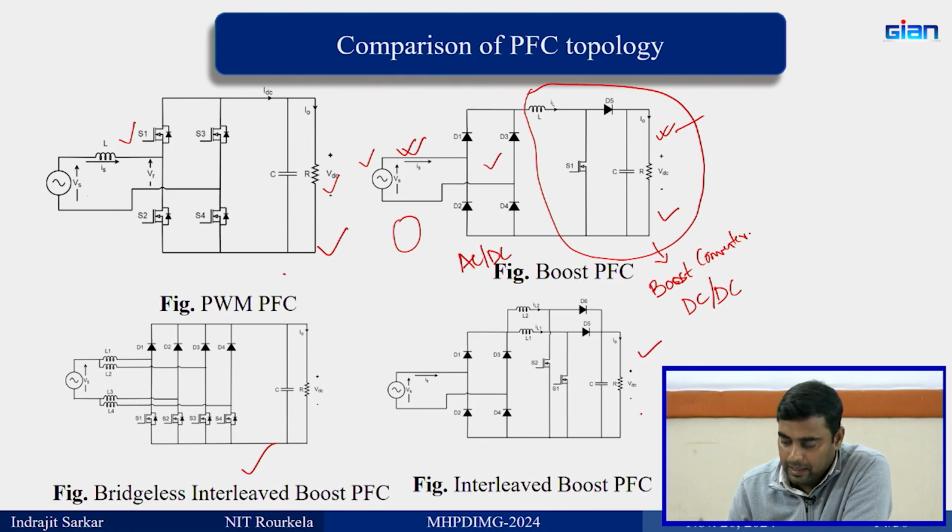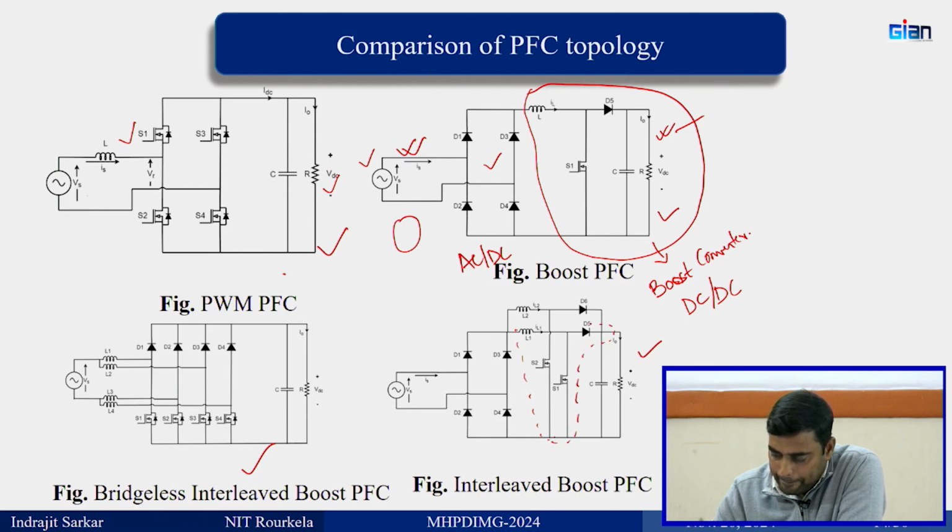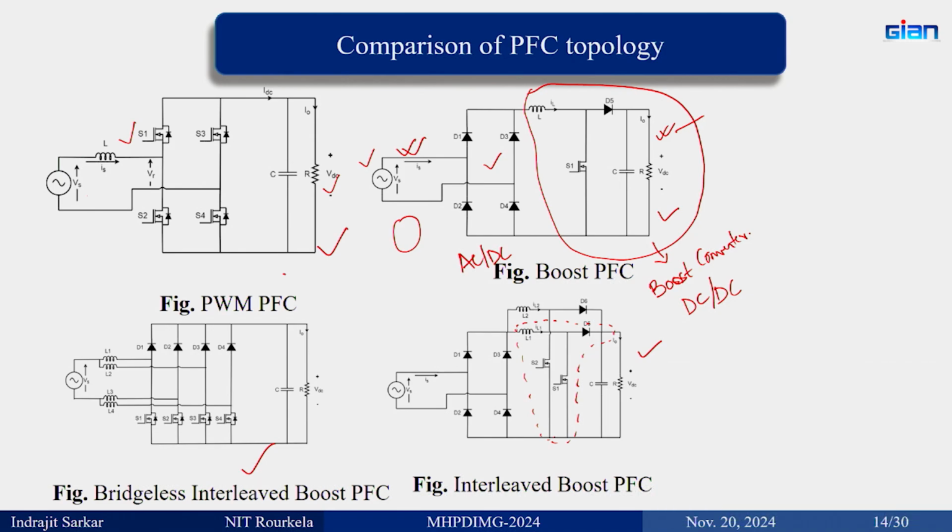Here also the same, but it is interleaved. You can see we have two boost converters which are interleaved. One boost converter is this one, and another boost converter comprises these three. This interleaving we do in order to increase the main purpose.